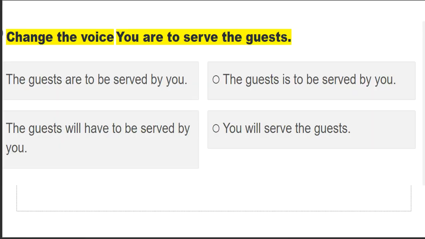You are to serve the guests. The guests are to be served by you. Option number A is the right answer. This is the right answer.